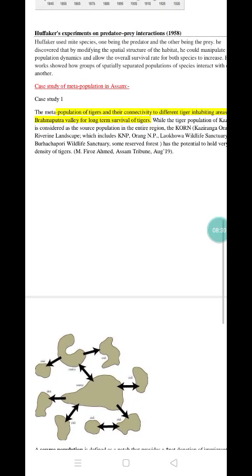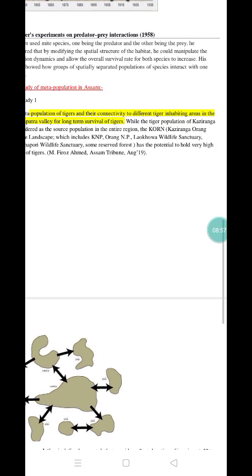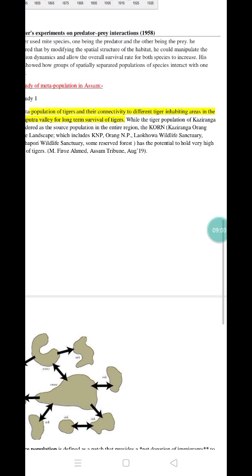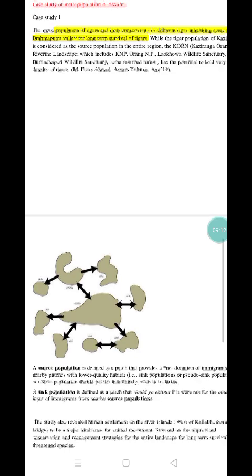Now in the case of tigers, the source place is the Kaziranga National Park, while the other areas of the whole habitat are the Orang National Park, then the Laokhowa Wildlife Sanctuary, Burachapori Wildlife Sanctuary, and some reserve forests. And in this study, it was found that the whole area has high potential for the density of tigers. This was a study done by M. Firoz in the year 2019, and it was published in the Assam Tribune.